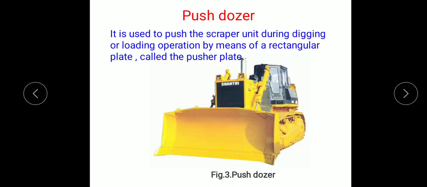The next type is the push dozer. So this is more common in use and it is used to push the scraper unit during digging or loading operation by means of a rectangular plate which is called a pusher plate. So here figure 3 shows a push dozer in which we can see this rectangular plate is provided for digging or loading operation, and this plate is called a pusher plate.